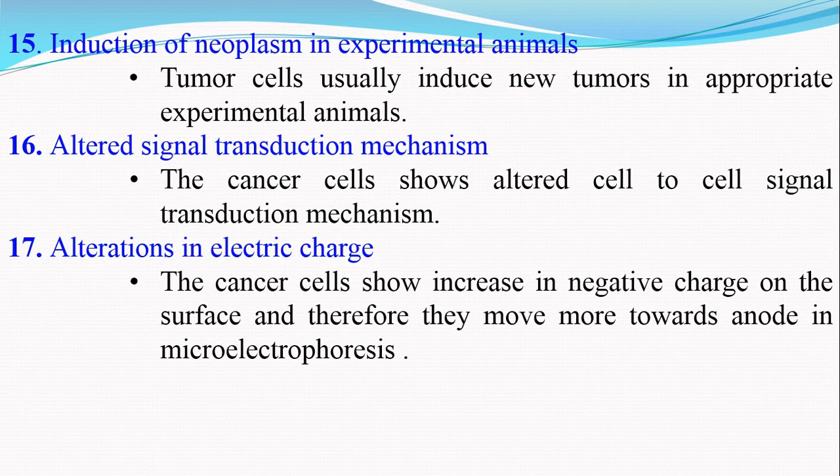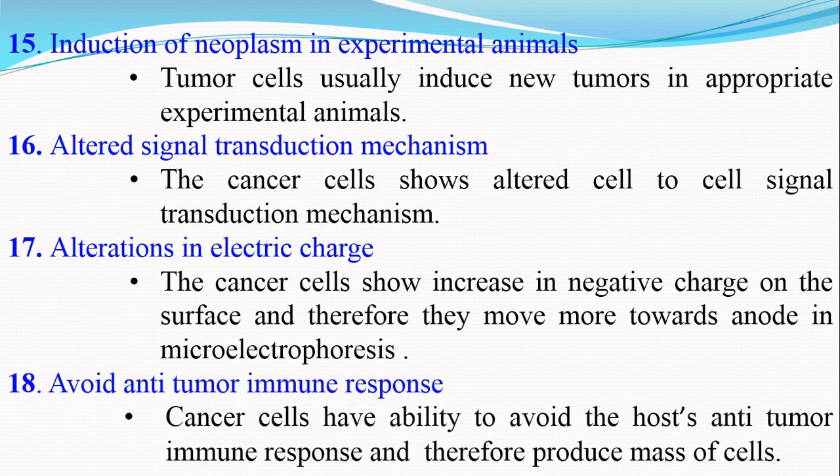In addition to this, the cancer cells have the ability to avoid the host body's anti-tumor immune response, and therefore they produce a mass of cells. That means the cancer cells or tumor cells break the host body's immune response mechanism.